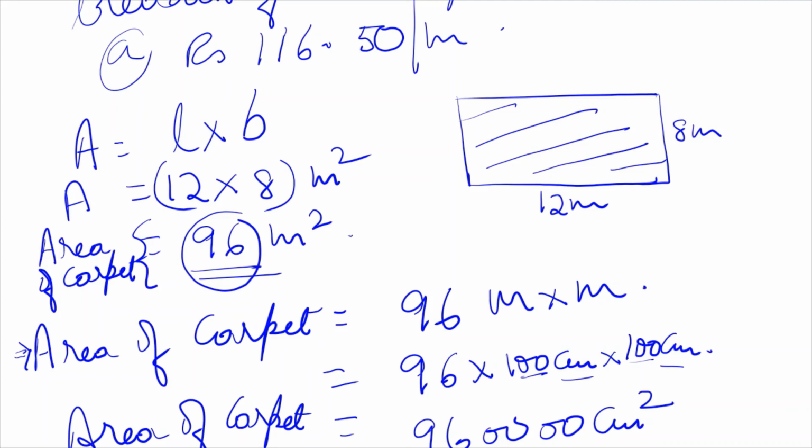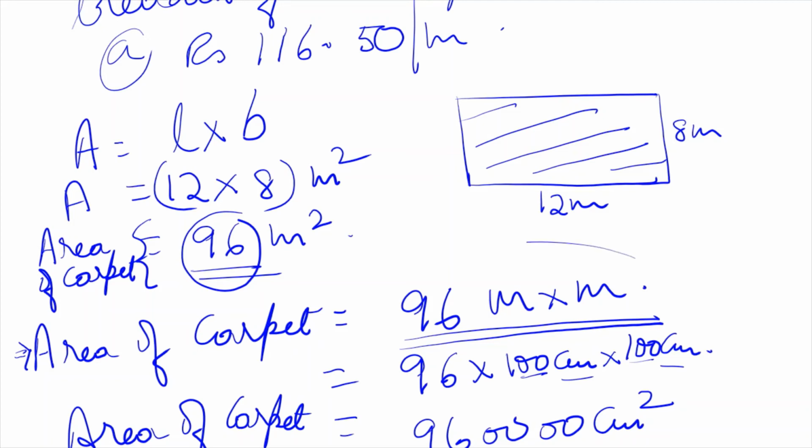No problem. But the area of the carpet also should be 96 meter square according to the area of the floor. Now the carpet which you want to buy should also be rectangular like this to fit into the floor. So we must know how long the carpet we must buy. We know the breadth of the carpet is 75 centimeter and we know the area of the carpet. So how can we find the length of the carpet? By dividing the area by the breadth of the carpet.